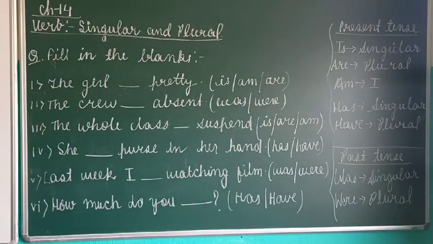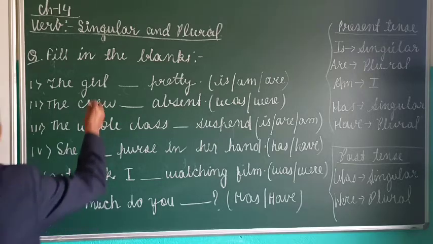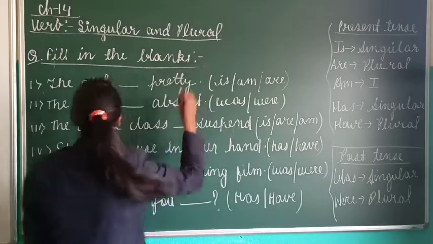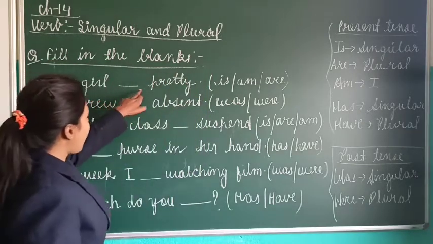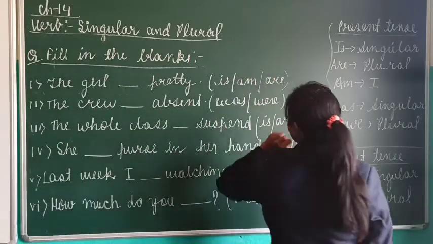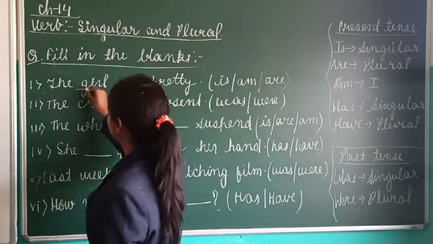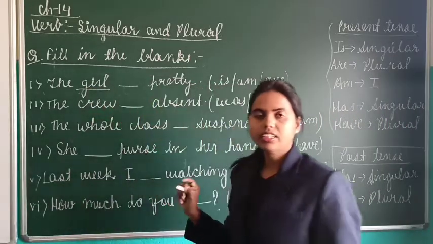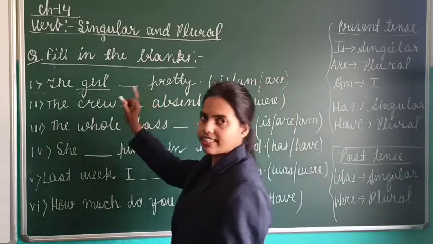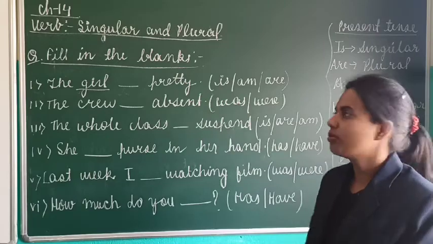You can see I have written a variety of questions. Now see, fill in the blanks. The girl dash pretty. Three options are given and you have to choose one. Girl is our subject here, and this sentence is in present tense. Is girl singular or plural?